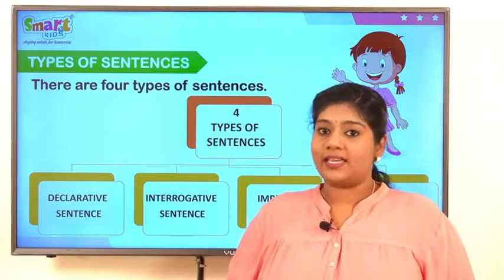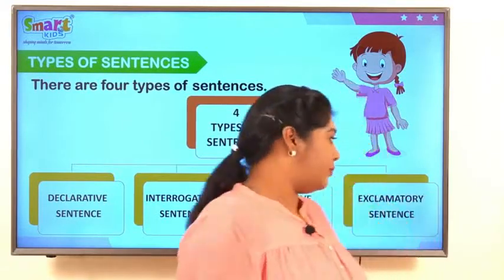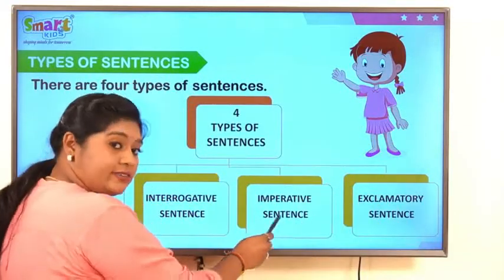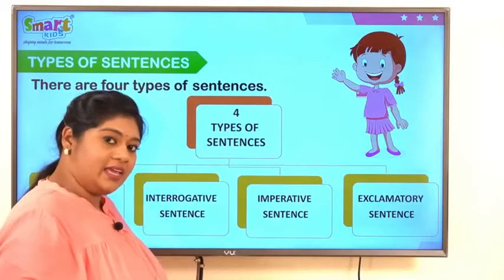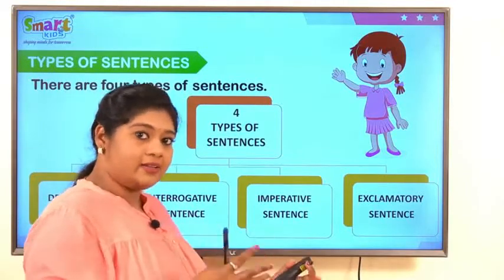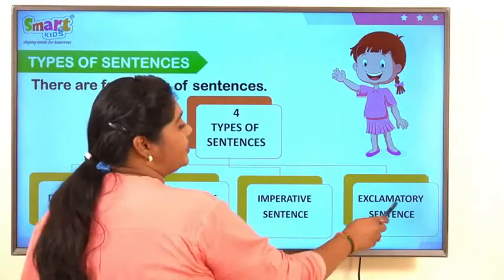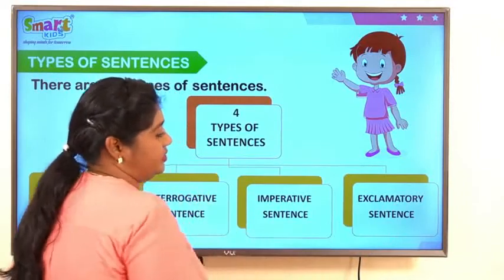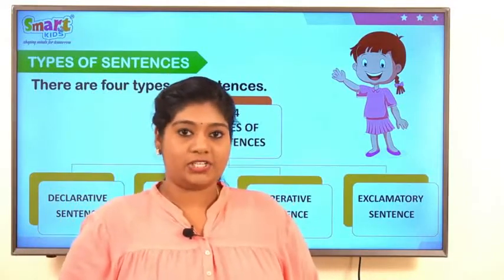Interrogative sentence is about asking questions. Let's see the third one. Imperative sentence. Imperative sentence is just like Imi. It either commands or requests. The fourth one is exclamatory sentence. Exclamatory sentence is all about exclamation.